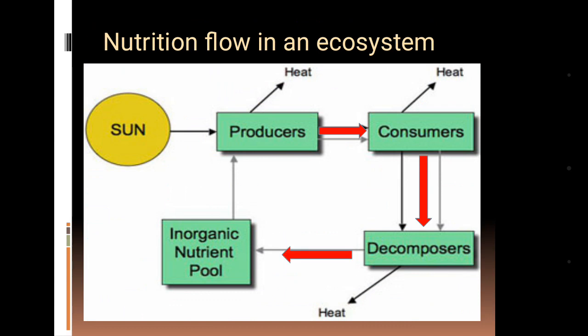And these nutrients, created from the action of decomposers, are again taken by the producers. So we can easily identify one cycle created from the nutrition flow in an ecosystem. So the nature of nutrition flow in an ecosystem can be said to be cyclic.